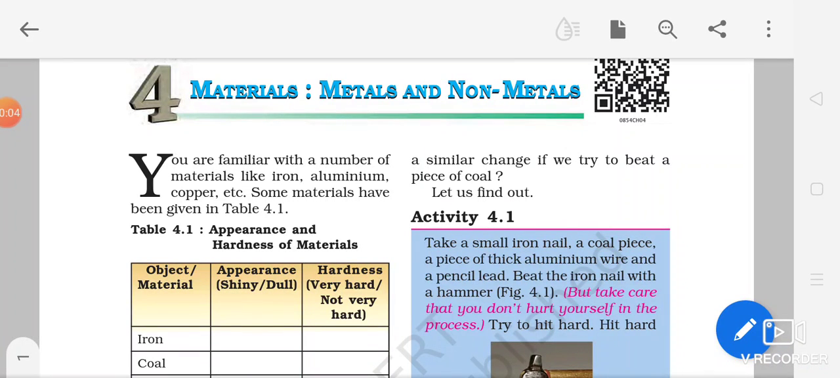Hello grade 8 students. Today we will be learning our science chapter number 4, that is materials, metals and non-metals. As you all know, we are surrounded by materials in our environment. These materials are grouped broadly into two, metals and non-metals. One more group we can say is metalloids. Do you know what metalloids are? No. Metalloids are the materials which show the properties of both metals and non-metals.